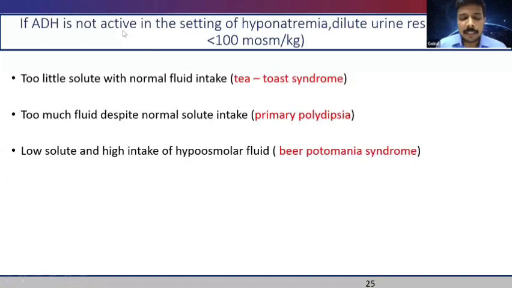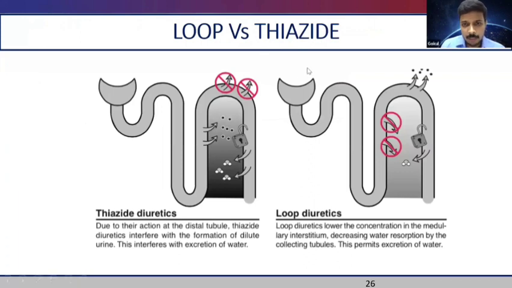Okay, so we see those conditions where ADH is secreted, and whenever we see a euvolemic hyponatremia when the urine is dilute, that means AVP is suppressed in this condition. This can happen only in these 3 conditions: when the patient takes too little solute with normal fluid intake, as in the tea and toast diet, or too much fluid despite normal solute intake, as in primary polydipsia, or low solute and high intake of hypoosmolar fluid, as in beer potomania syndrome.